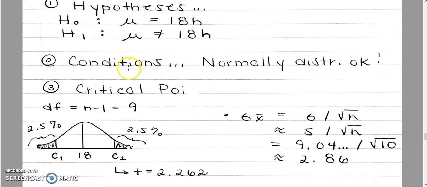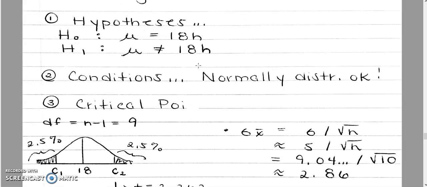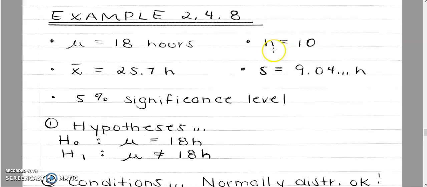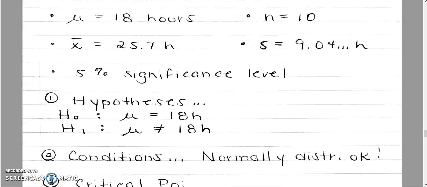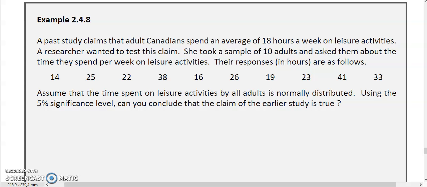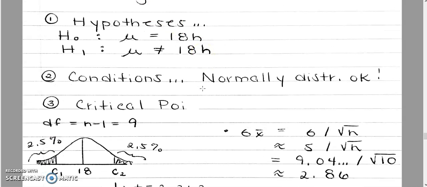Second step, conditions. Since I'm dealing with averages, normally I test if small n is bigger or equal to 30. The problem in this case is that small n is equal to 10. That is not bigger or equal to 30. So I have a second condition, which is: is my data normally distributed? Where does it say that? Assume that the time spent on leisure activities by adults is normally distributed. So it says in the question that my data is normally distributed, so I am okay.